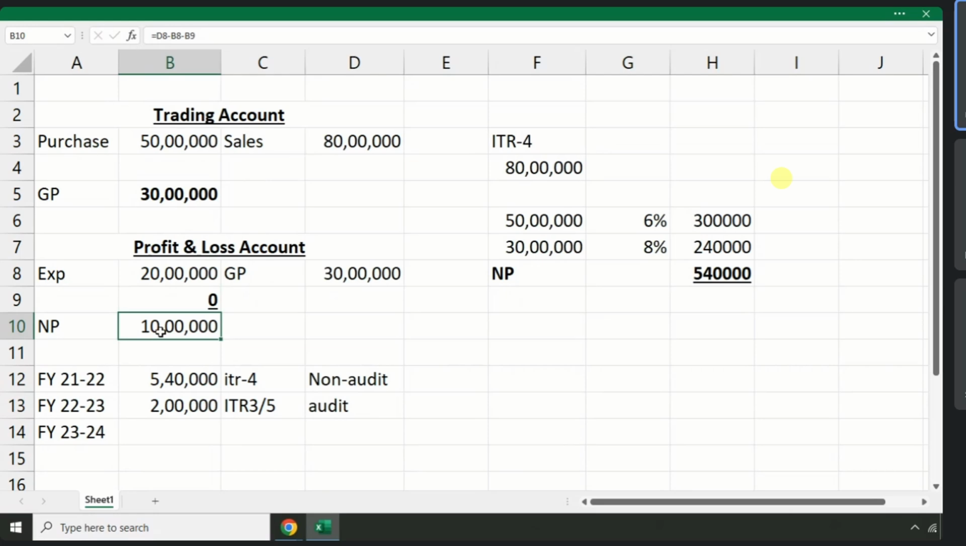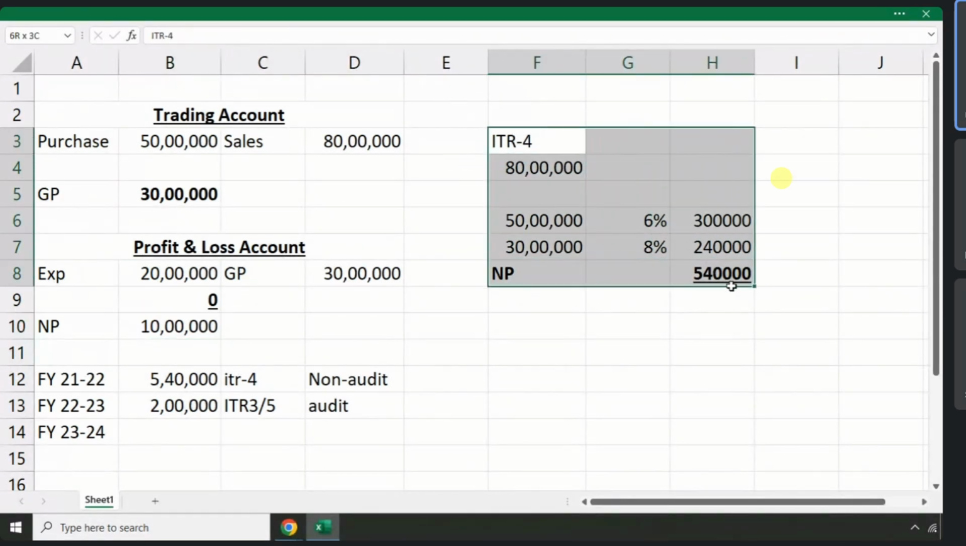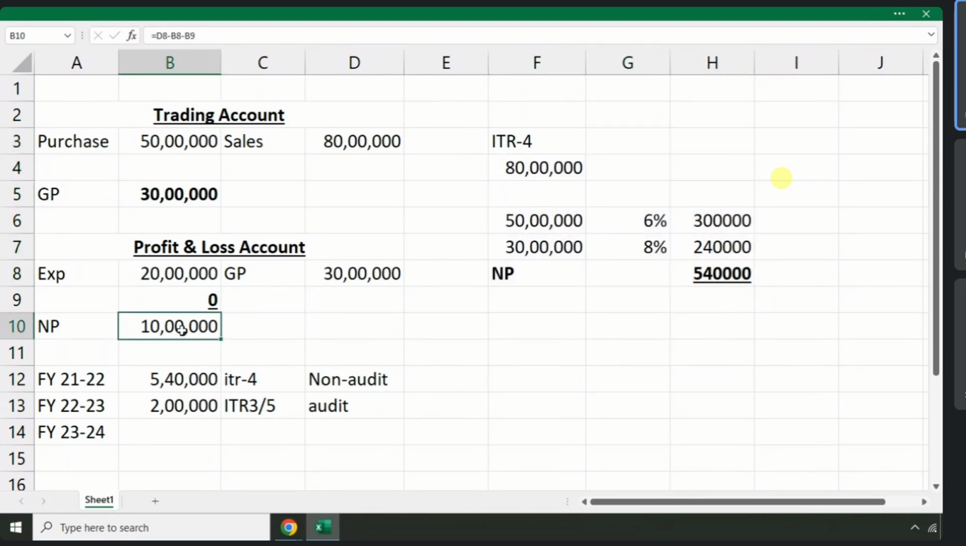In this year you have net profit 10 lakhs. As per original book of accounts, your profit is 10 lakhs. As per presumptive taxation scheme, your profit is again 5,40,000. So in this year, do you like to report net profit 10 lakhs as per book of accounts or 5,40,000 as per computation of presumptive taxation scheme? How much you like to report?